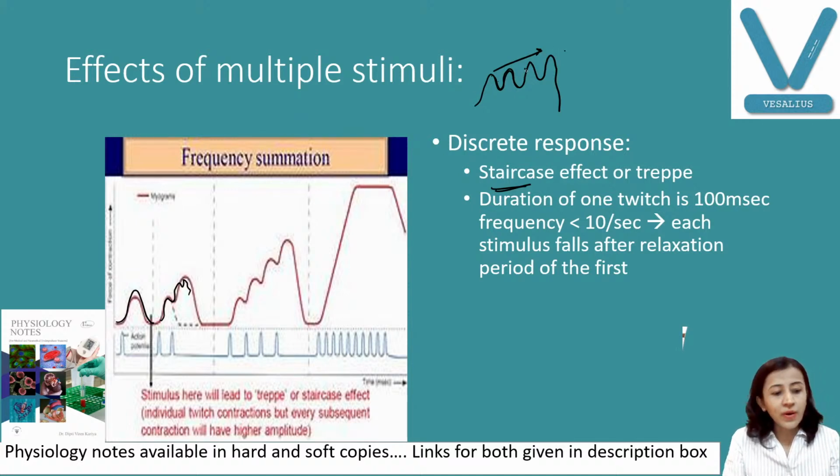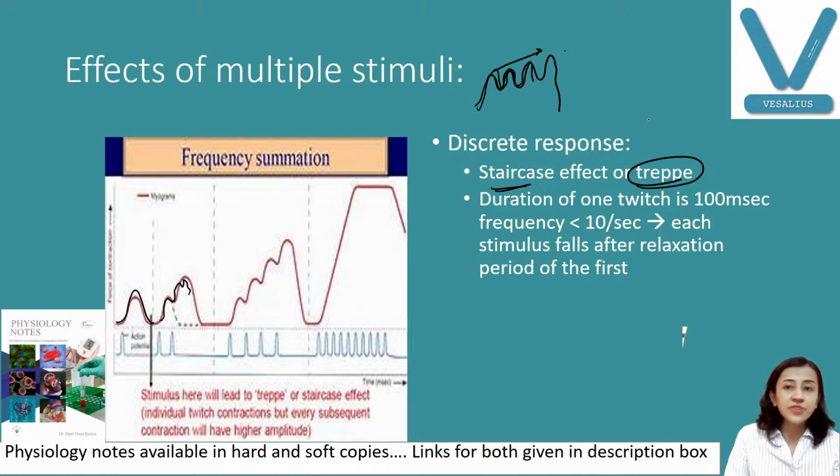Now I repeat, what is staircase effect? When the next stimulus falls after completion of the relaxation period of the first one, every successive contraction is benefited by the previous one. So you will get this kind of curve. This is known as staircase effect, or the other name for this is trapeze. Another important thing: you get this kind of curve when the frequency of stimulus is less than 10 per second.